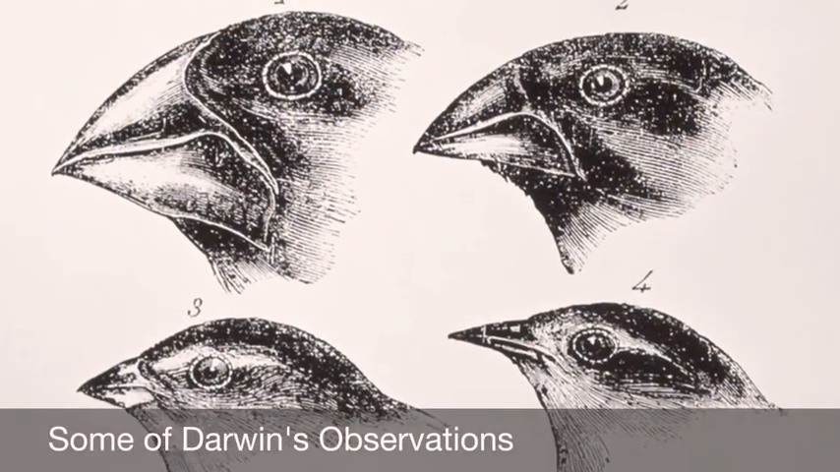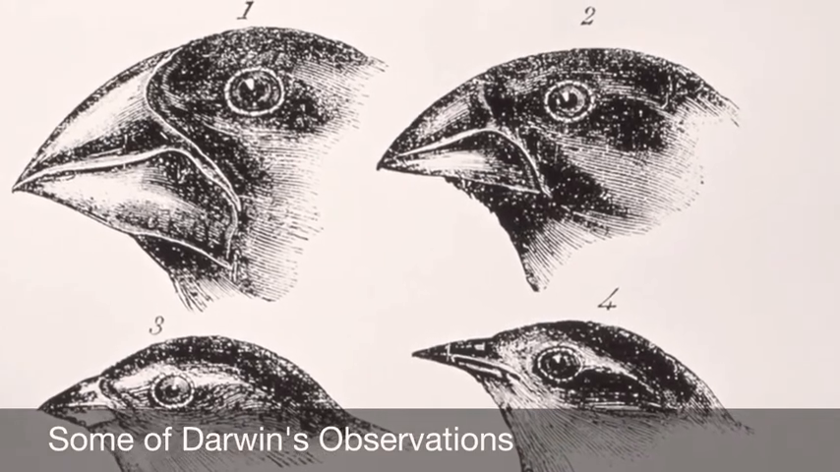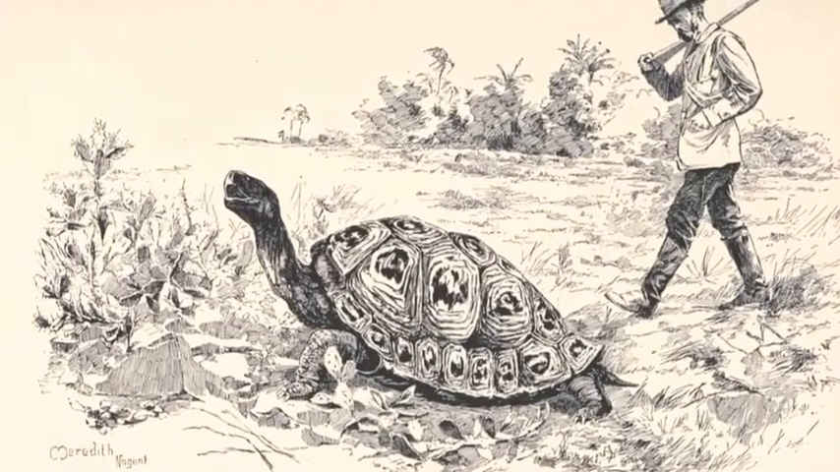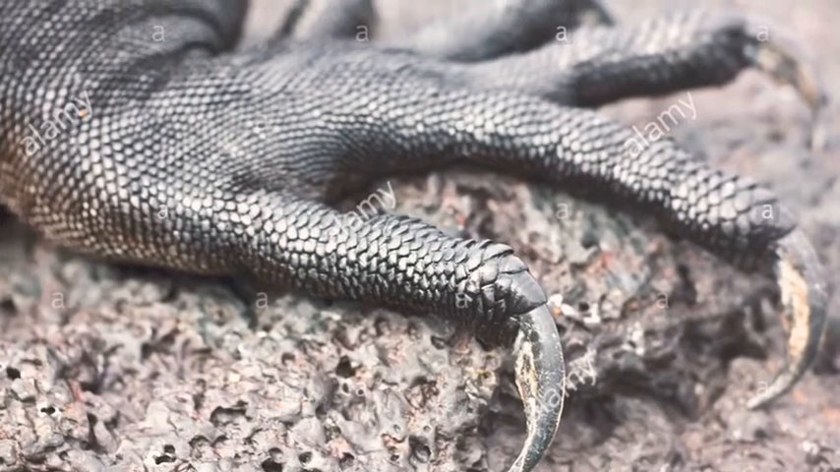During his trip, Darwin observed many different species of finches in different islands with significant variety in the beaks. He also observed that the tortoise neck length varied from island to island, and that the claw size of some iguanas was different.